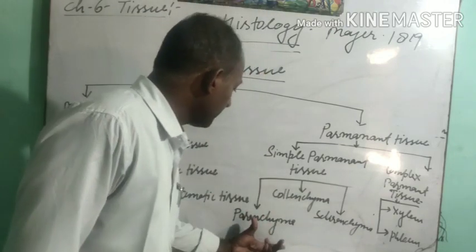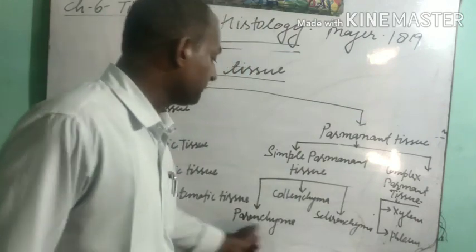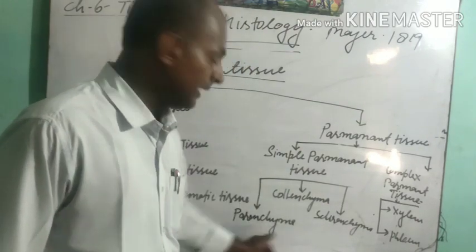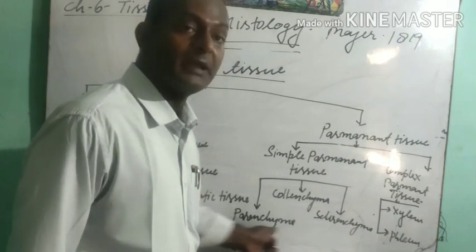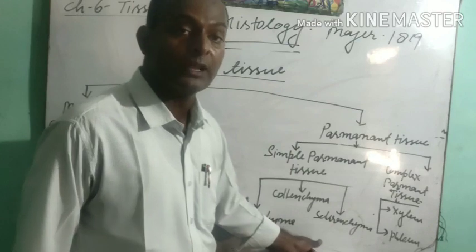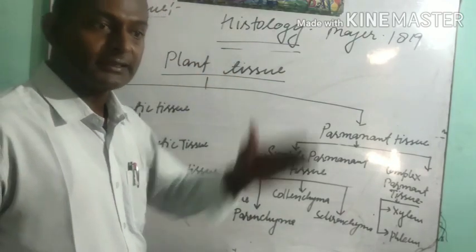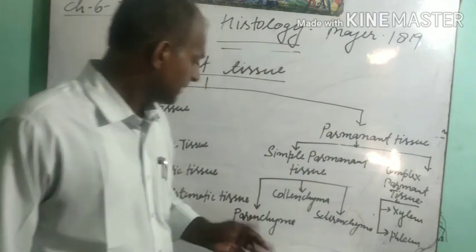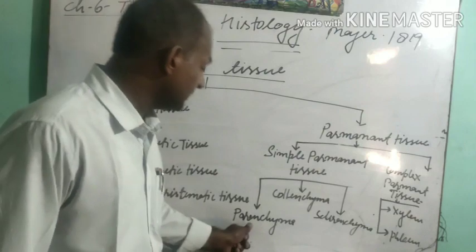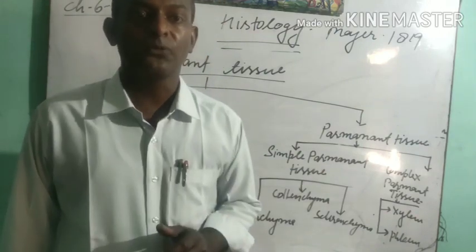These different types of simple permanent tissue also perform different functions, like parenchyma. It is made up of the Latin words para and chyma. Para means side and chyma means filling. This is the tissue that is present at the different parts of plants, near the bark region, and this parenchymatous tissue is helpful in photosynthesis.